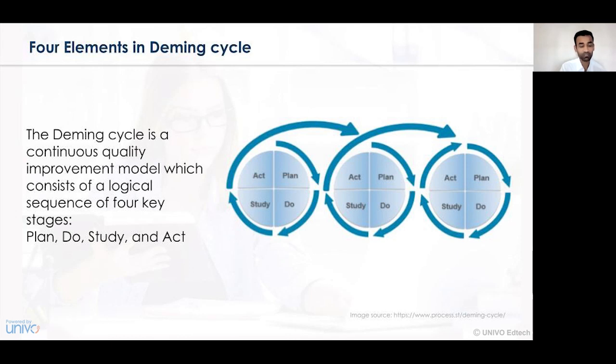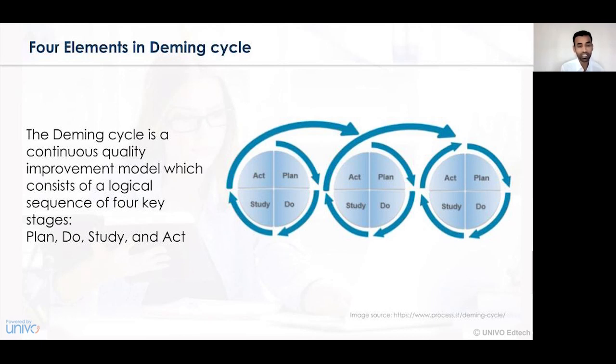Now let us understand what are the four elements of a Deming cycle. The Deming cycle is a concept which focuses on the continuous quality improvement model, which focuses majorly on a sequence of four activities, that is, plan, do, study, and act. So as we have the concept of the quality management cycle of PDCA, plan, do, check, and act, in the same way, Deming has provided a certain concept or a series of cycles in which he undertakes a series of activities of four elements, that is, planning, doing, study, and acting.